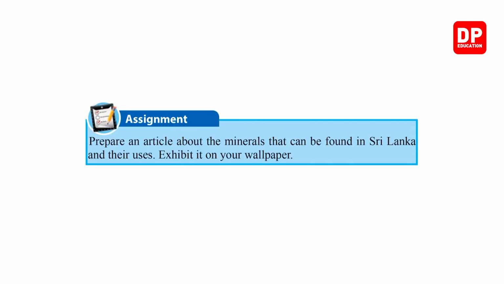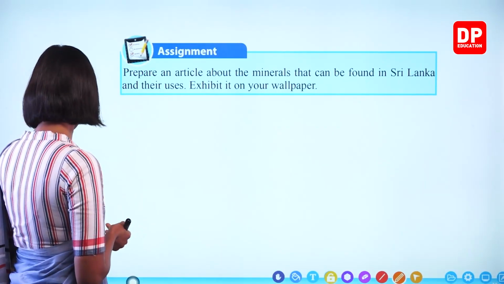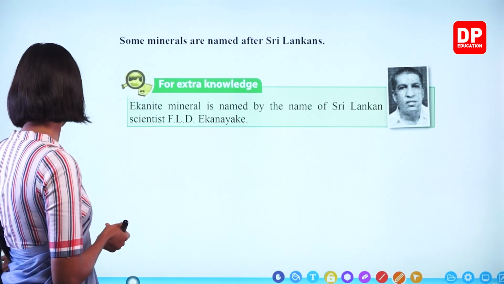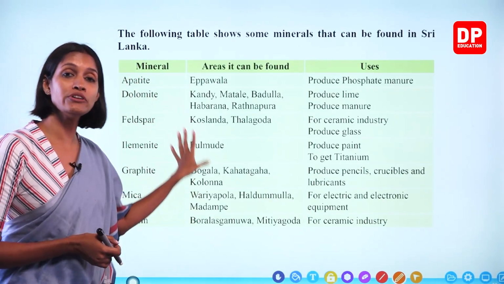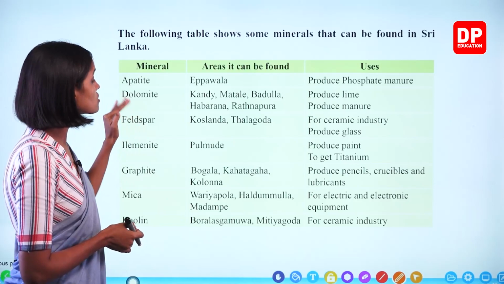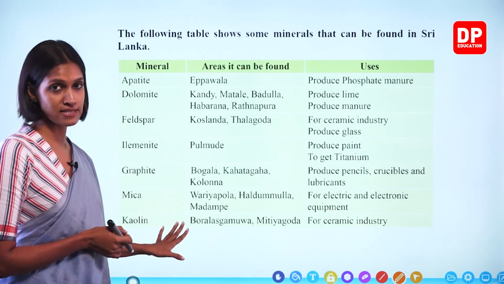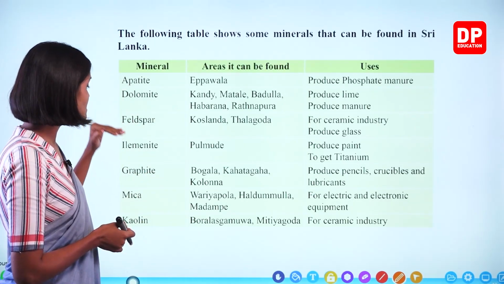One last assignment we have to discuss. Prepare an article about the minerals that can be found in Sri Lanka and their uses. Now we have just learned about them in this table. So you can find more information, children. Don't stop by studying just these things. These are only some minerals.